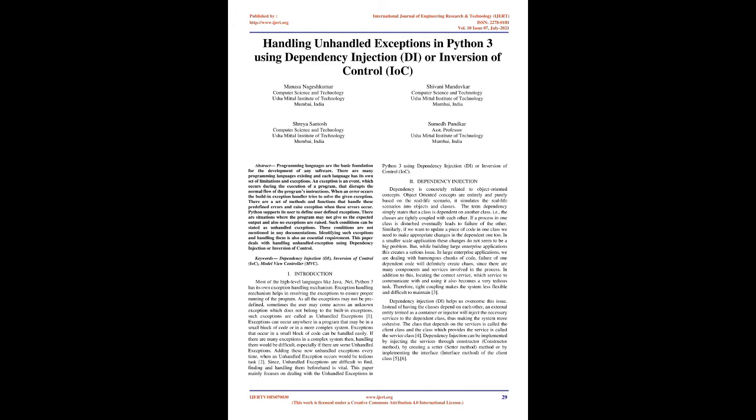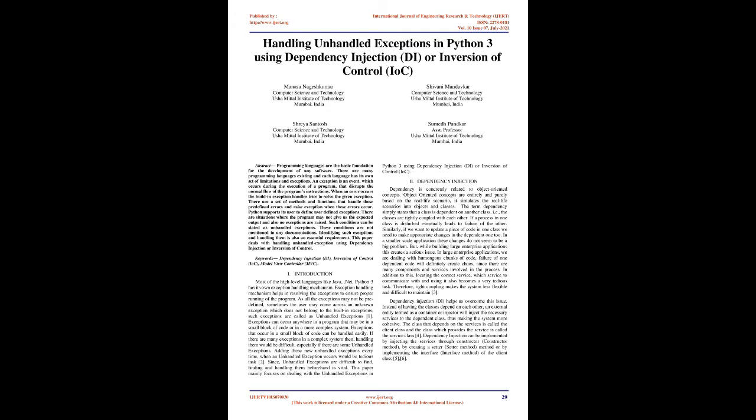Introduction. Most of the high-level languages like Java, .NET, Python 3 have their own exception handling mechanism. Exception handling mechanism helps in resolving the exceptions to ensure proper running of the program. As all the exceptions may not be predefined, sometimes the user may come across an unknown exception which does not belong to the built-in exceptions. Such exceptions are called unhandled exceptions.